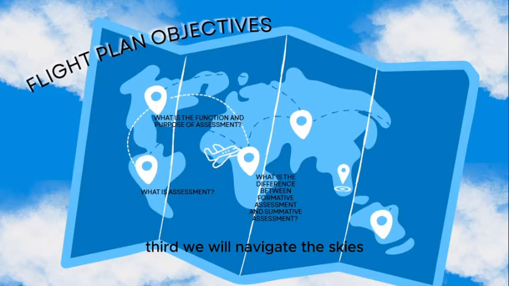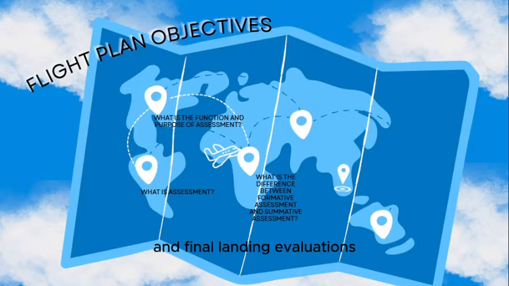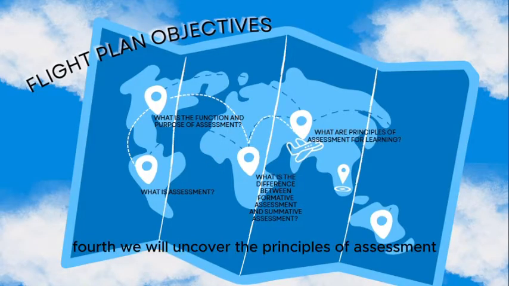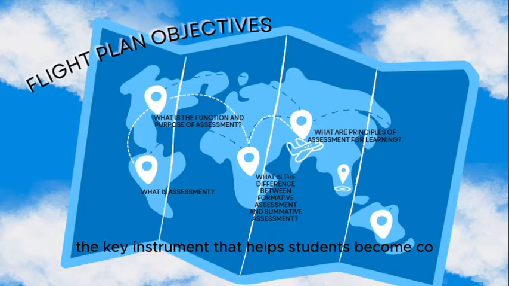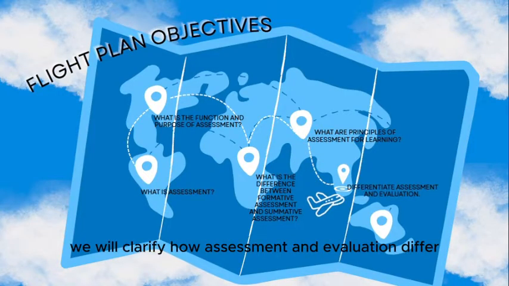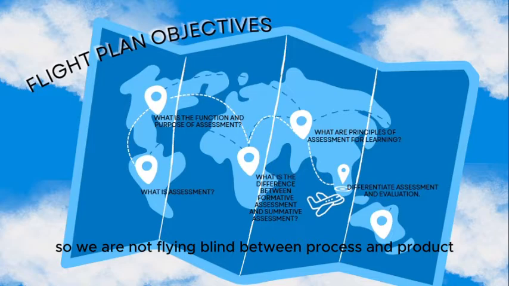Third, we will navigate the skies between formative and summative assessment, learning the difference between mid-flight check-ins and final landing evaluations. Fourth, we will uncover the principles of assessment for learning, the key instrument that helps students become co-pilots of their own learning. Fifth, we will clarify how assessment and evaluation differ, so we are not flying blind between process and product.